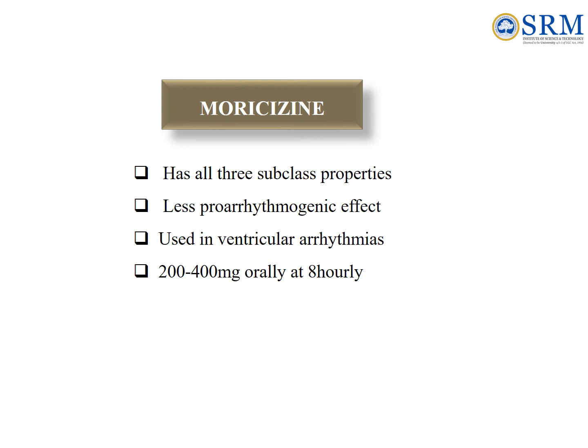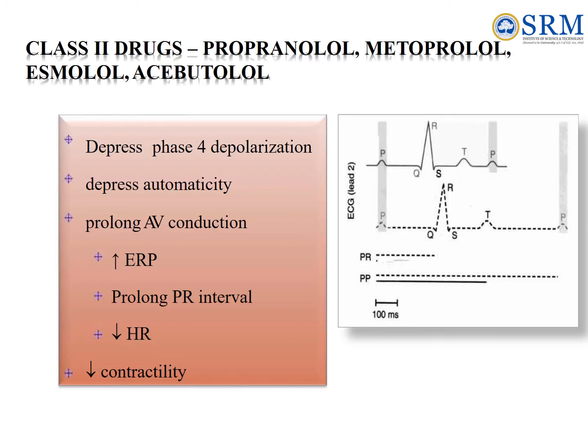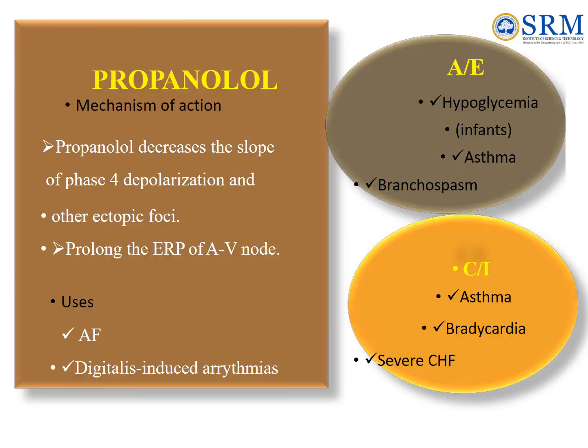at 8 hourly. Class 2 drugs: propranolol, metoprolol, esmolol, acebutolol. These drugs depress phase 4 depolarization, depress automaticity, prolong the AV conduction, increase ERP, prolong PR interval, decrease the heart rate and contractility. Propranolol. Mechanism of action.